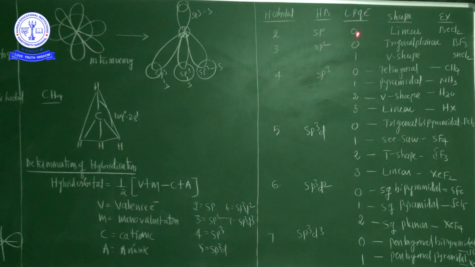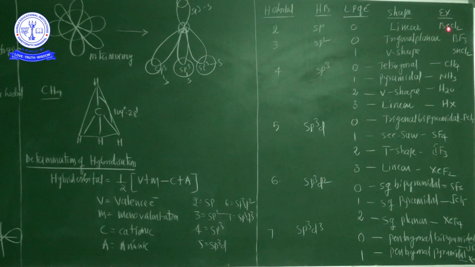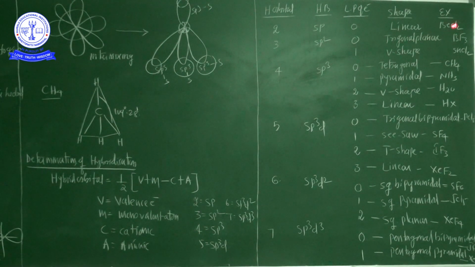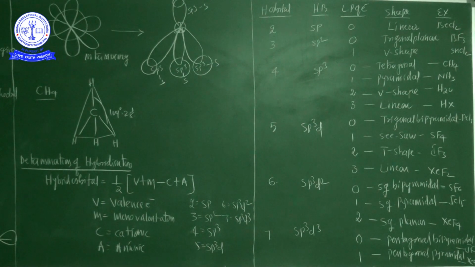With 0 lone pairs of electrons, sp hybridization gives a linear shape with a 180 degrees bond angle. The best example is beryllium dichloride.